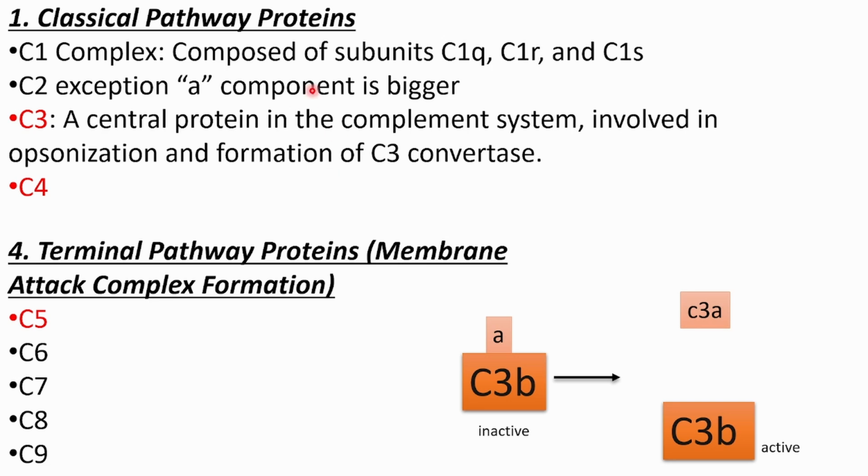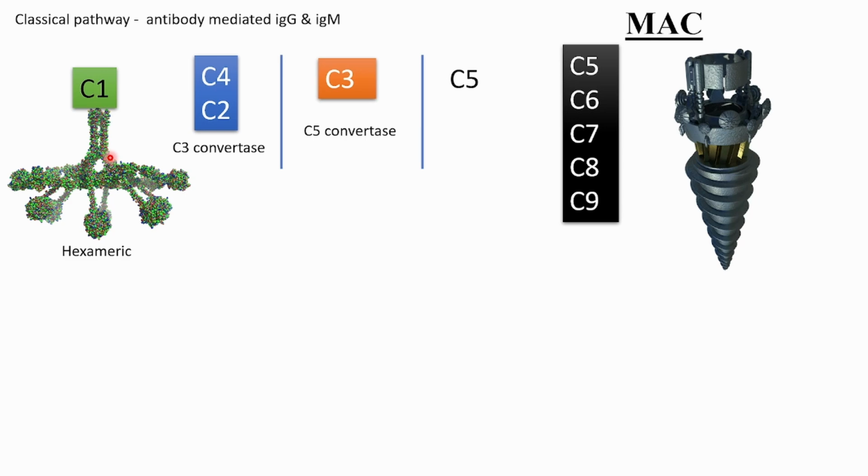Okay, so this was all in this slide to be known and to be understood. Again, you just need to have graduated from nursery class to understand what I said till here. Next, classical pathway, antibody mediated: IgG and IgM. We know IgG is an antibody, IgM is an antibody, so essentially this classical pathway is antibody mediated. That means we need an antibody prior in order to activate this complement pathway. Which complement pathway? Classical, the first one which was discovered.